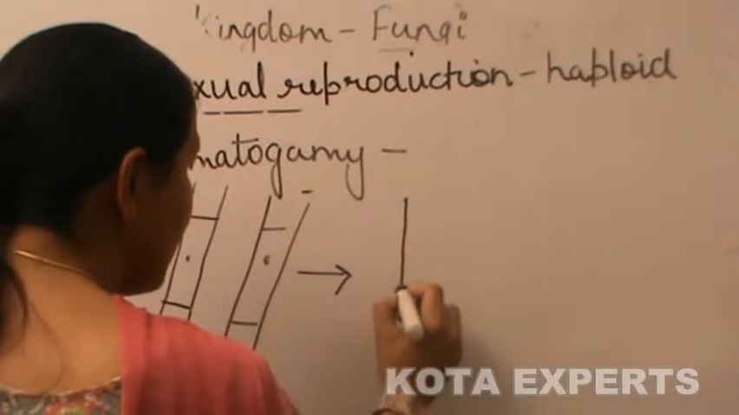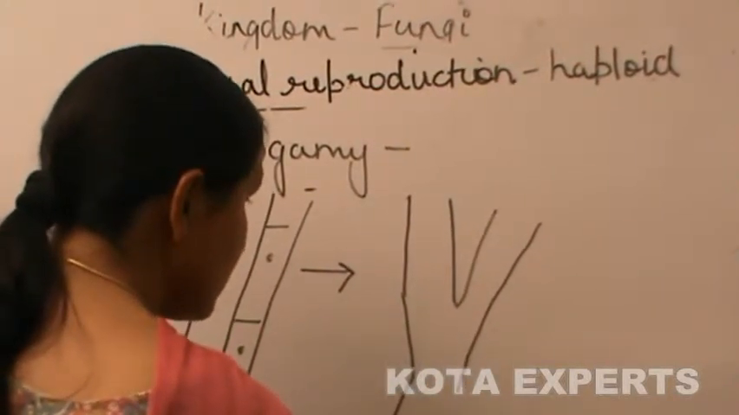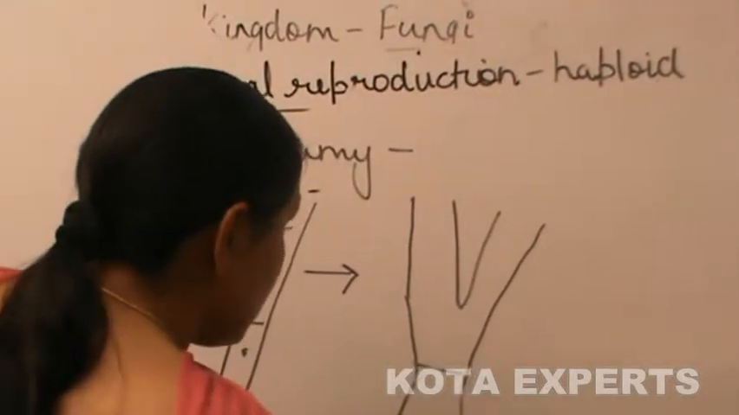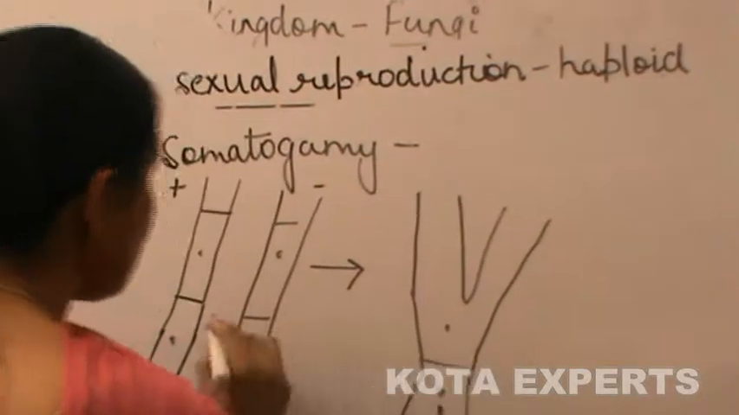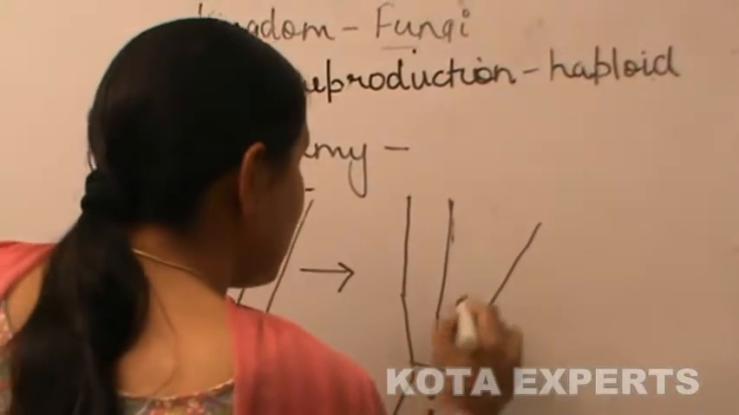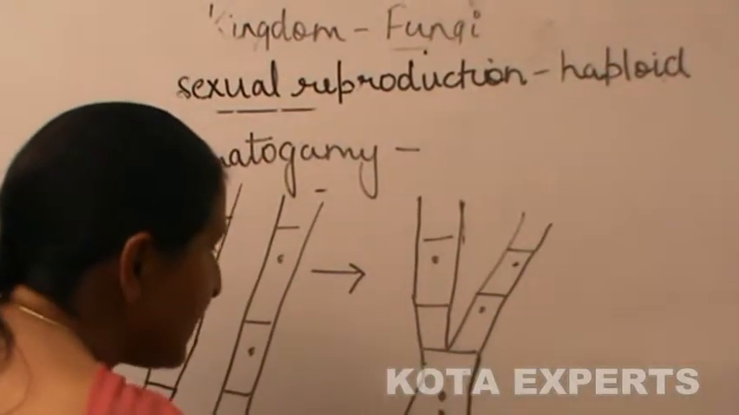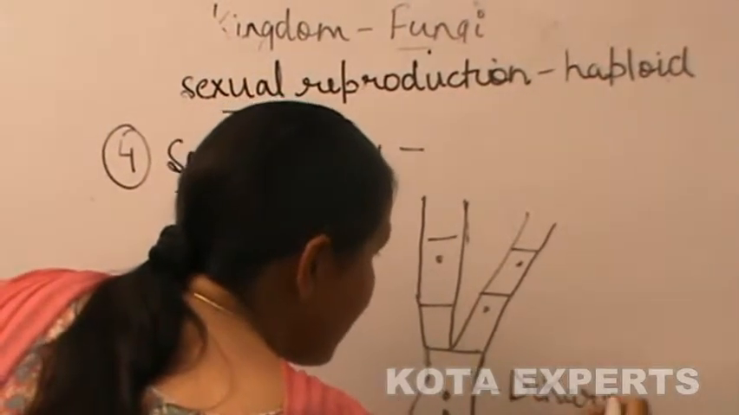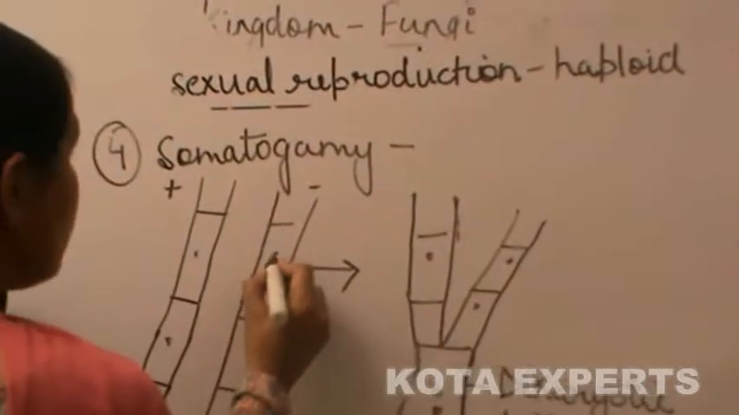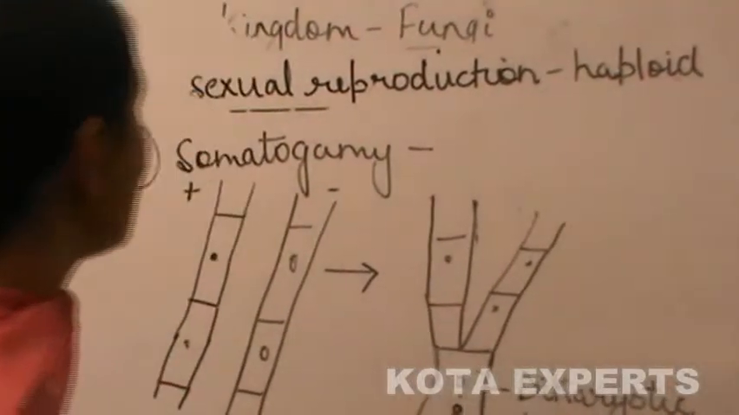At the time of somatogamy, there is a fusion of two cells, and it results in a dikaryotic cell, which contains the nuclei of two opposite types.